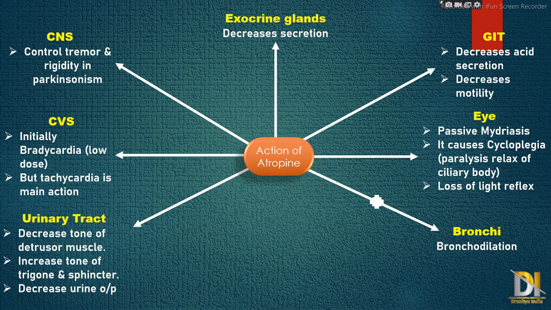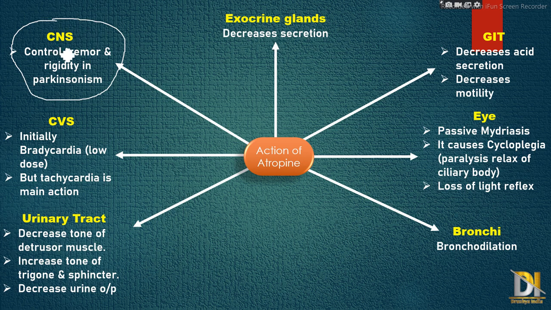Now the prototype of anticholinergic drugs is atropine. Its actions are presented in this chart. First is on the CNS, where it controls tremor and rigidity in Parkinson's, because we have seen anticholinergics are used in Parkinsonism, not all, but mainly benzhexol, benztropine and others.